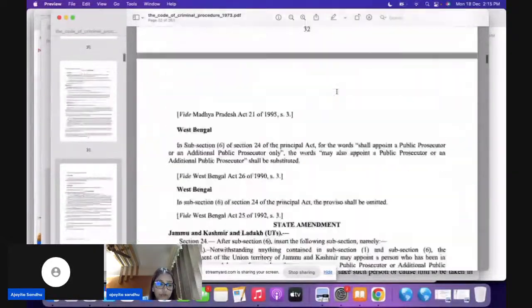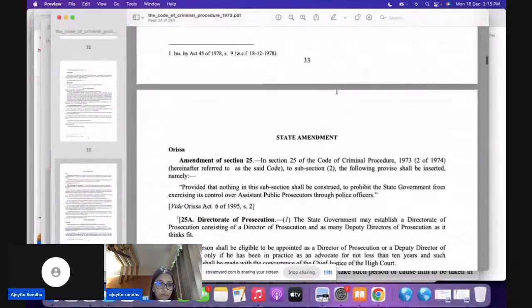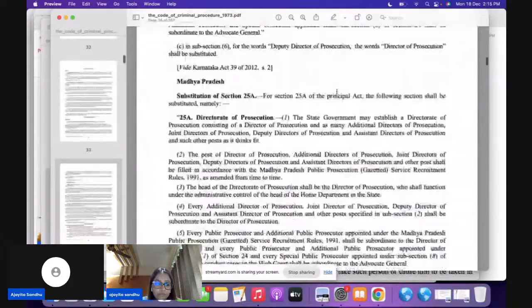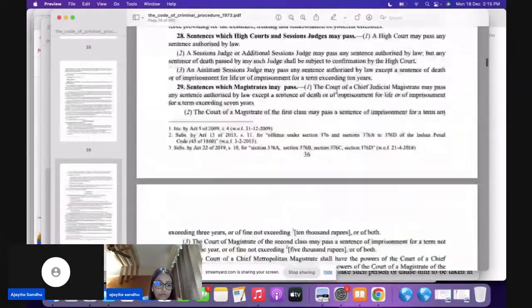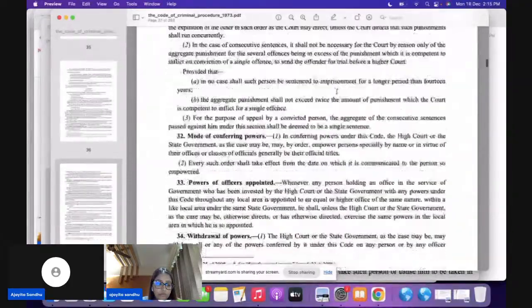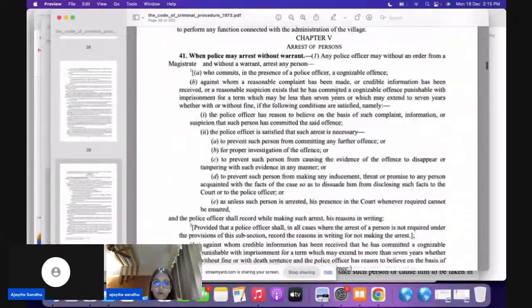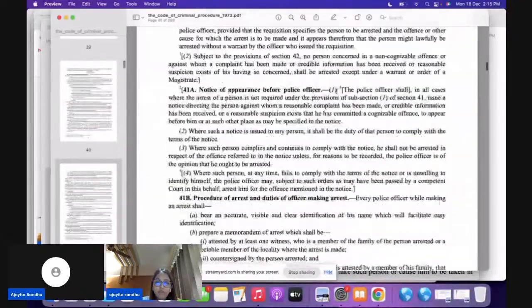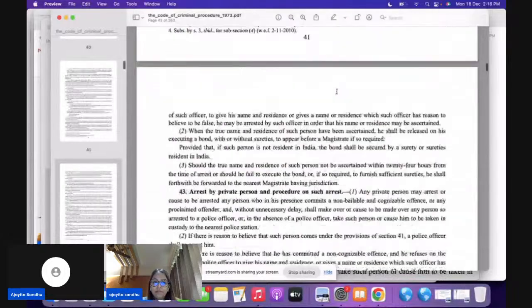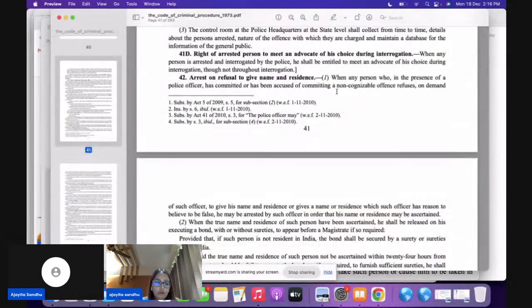All of you, is the screen visible? Okay, so we come to section 42. Please give me a heads up if everything is absolutely fine. Am I audible? Is the screen visible? Are you able to see everything on the screen?